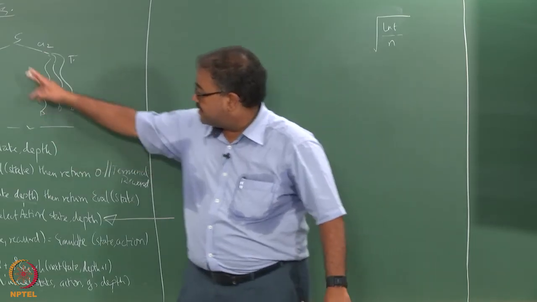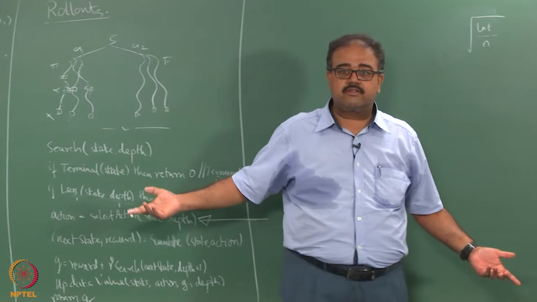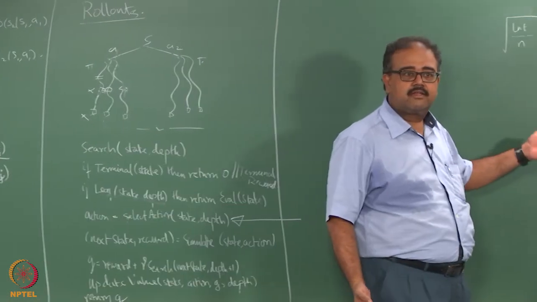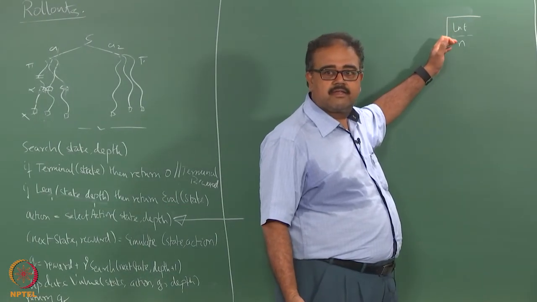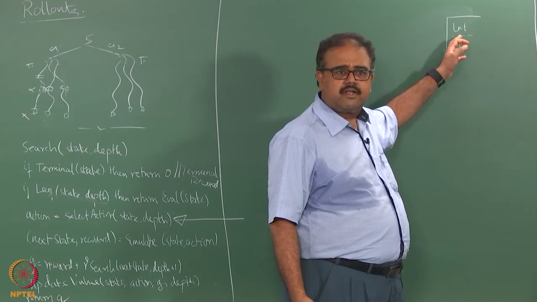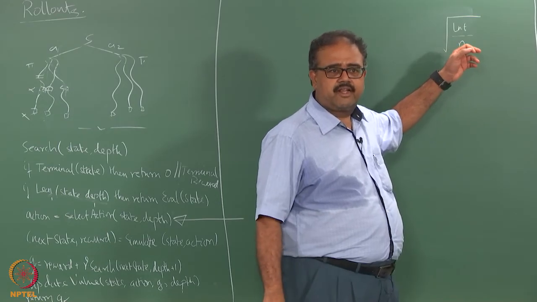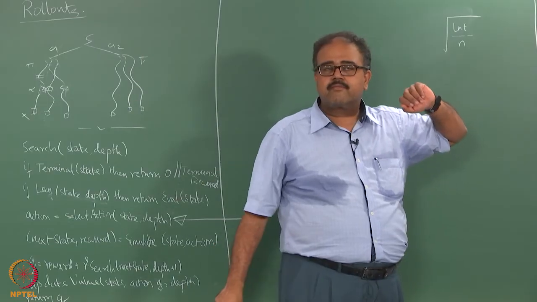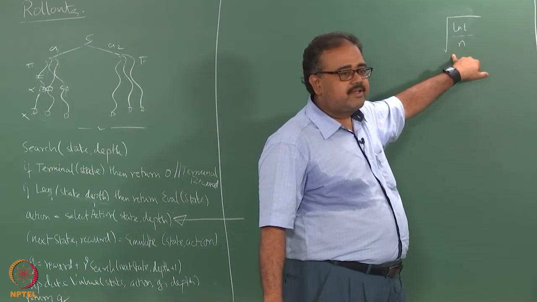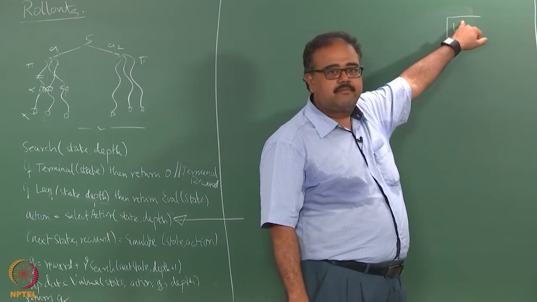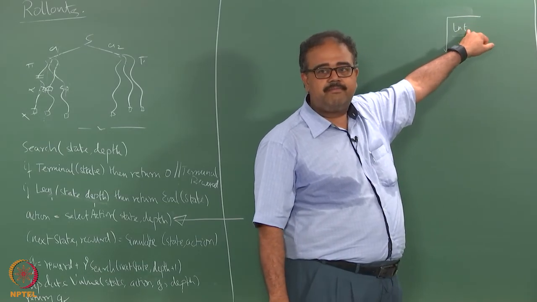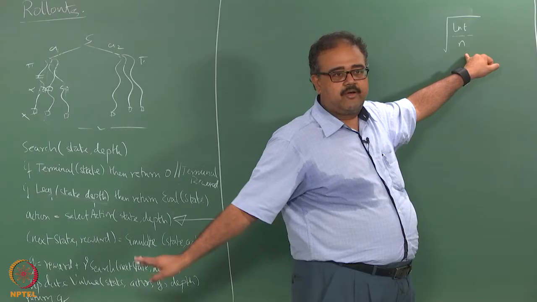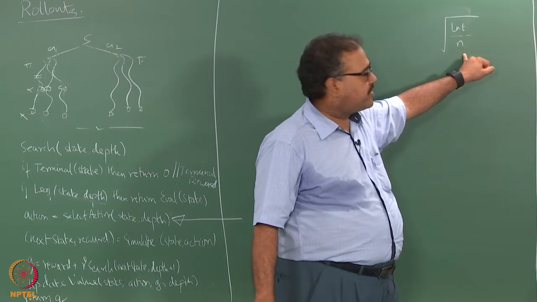Yeah, the depth would be the total number of pulls. Sorry, n is the number of times you have taken the action, and t is the total number of pulls, so t will be the depth. You're right, so I have to keep track of n, how many times I have taken the action so far.